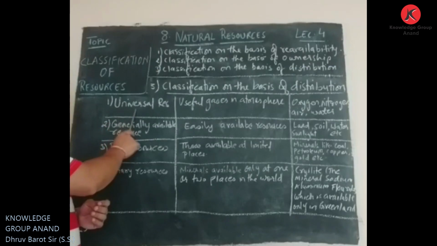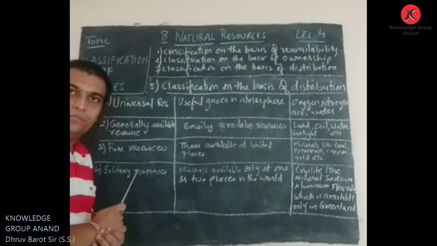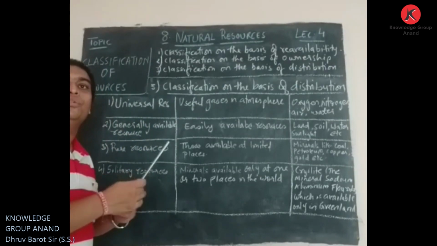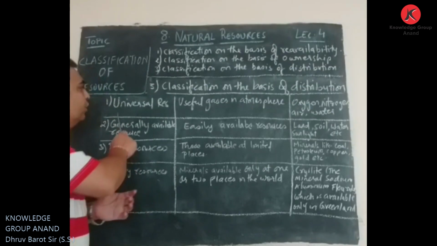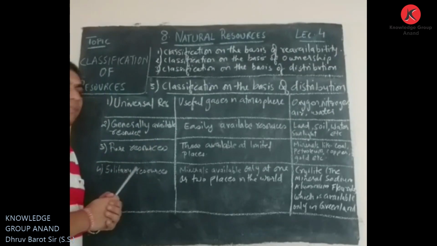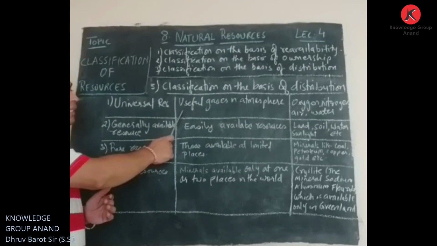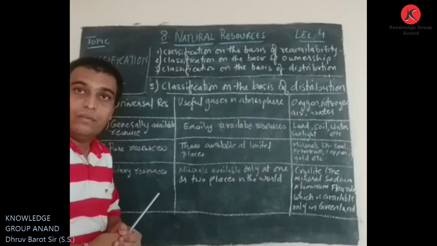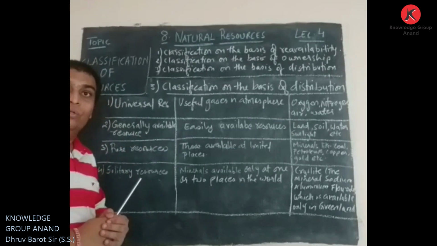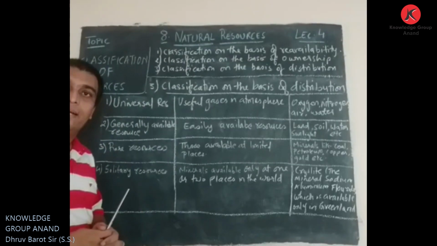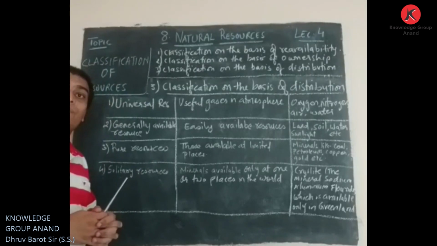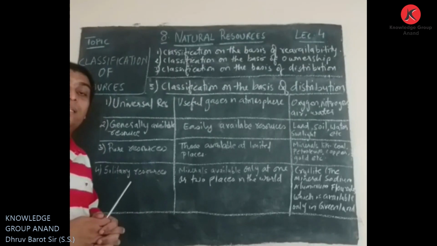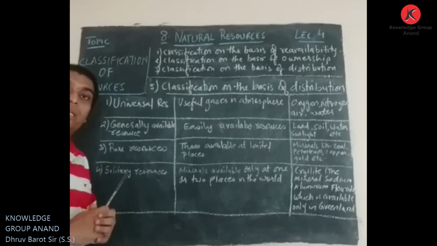Here first is universal resources. Here the resources are distributed in the universe. It is said some useful gases that are present in the atmosphere. We know there are lots of gases in the atmosphere, and those gases are seen in the whole universe.